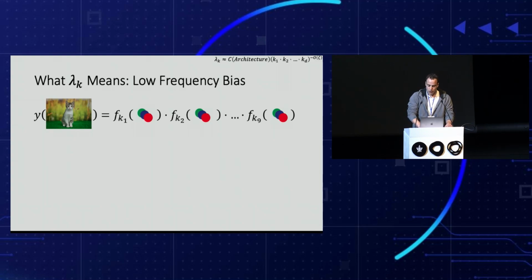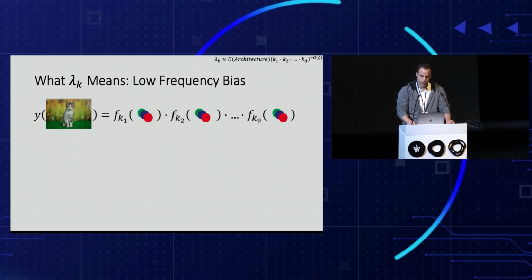Now we can have some examples to illustrate what convnets are biased towards. Assuming our target function takes the following form, meaning it is a product of Fourier components, each applied on different pixels of the image. On a side note, a general target function can be expressed as a linear combination of such simple functions. It is important not to be confused here. We are interested in the decomposition of the target function into the Fourier basis and not in the Fourier transform of the image. What we aim to do in the next 3 slides is, given the different ki, rank the target functions according to the time of convergence predicted by our theory.